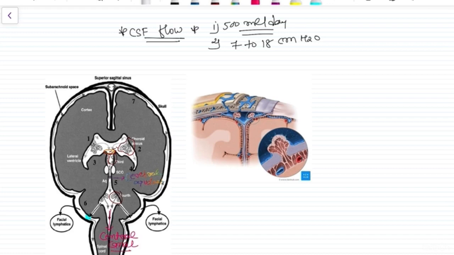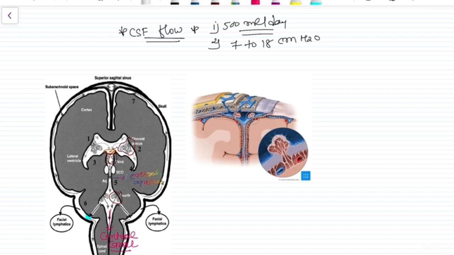right? But this is in the central system. But what actually occurs when there is CSF present in the fourth ventricle? It goes into the lateral foramen called the foramen of Luschka, into the subarachnoid space, right?